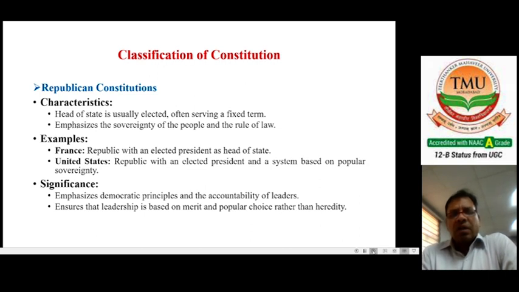Examples: France, a republic with an elected president as head of the state, and the United States, a republic with an elected president and a system based on popular sovereignty. Significance: it emphasizes democratic principles and the accountability of the leaders. That means it ensures that leadership is based on merit and popular choice rather than heredity. This is a very important part of the classification of republican constitutions.